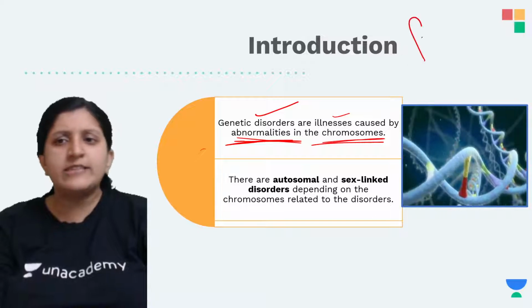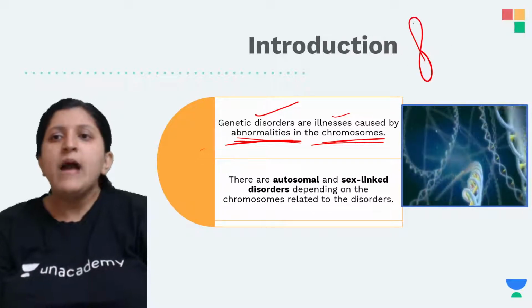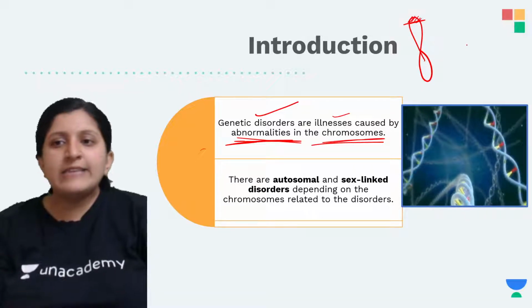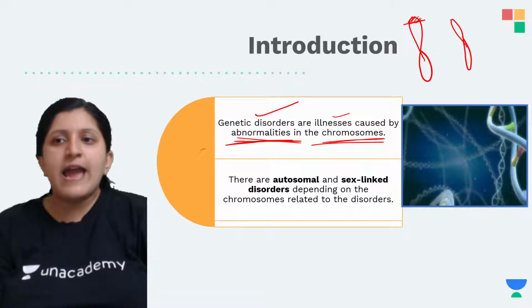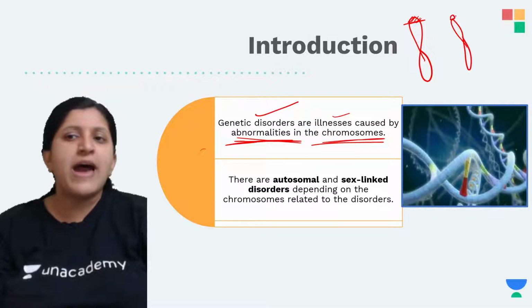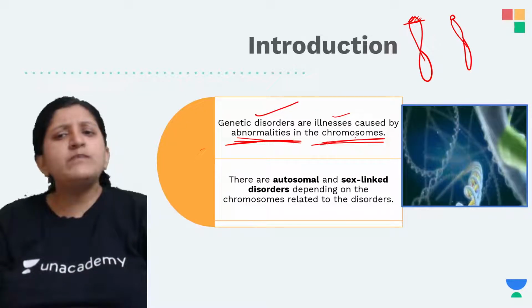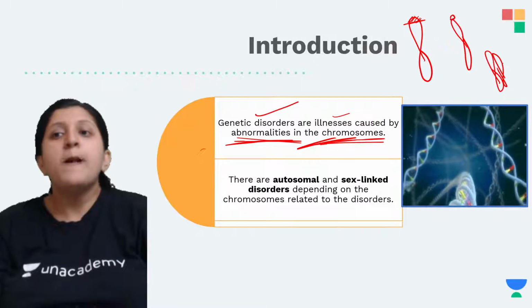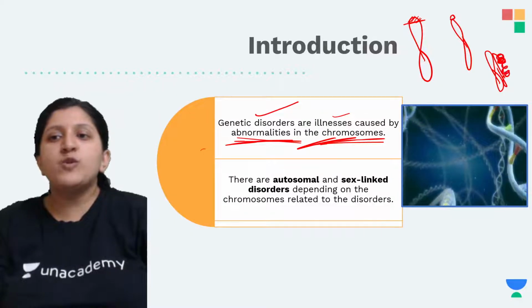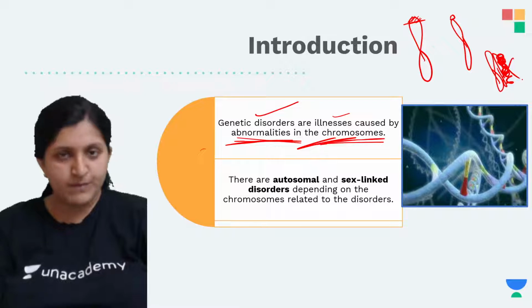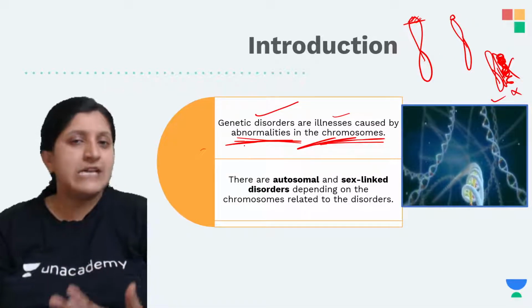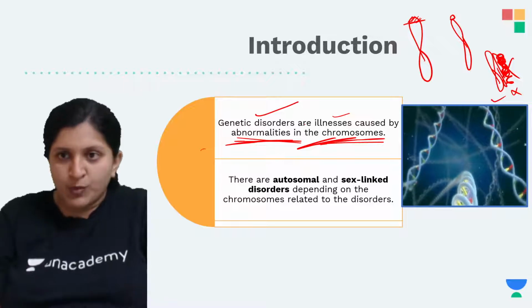Let's say this is a chromosome and part of it is gone, or another chromosome has an extra part added. Or a pair of chromosomes should exist but one of them is completely absent. In all these conditions, we call it a chromosomal abnormality.